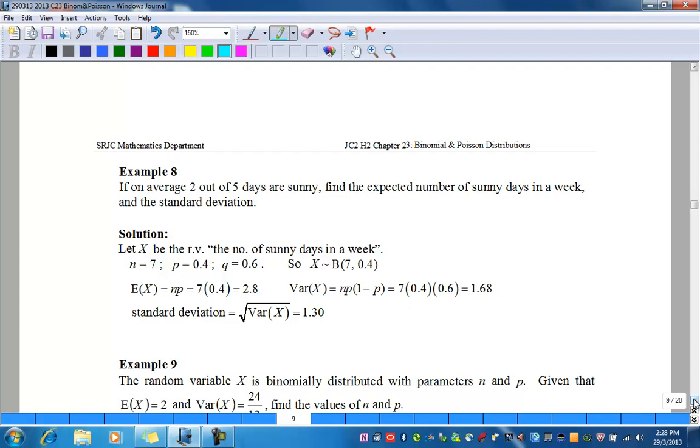0.4). Expectation of the binomial is np, which equals 7 times 0.4, and that will give you 2.8. The variance is npq, or np(1 minus p). By substituting n as 7, p as 0.4, 1 minus p as 0.6, you end up with 1.68. Standard deviation will be the square root of the variance, which is 1.3.